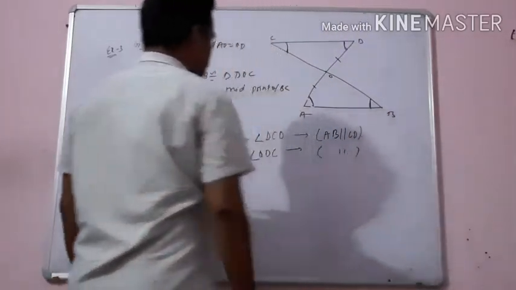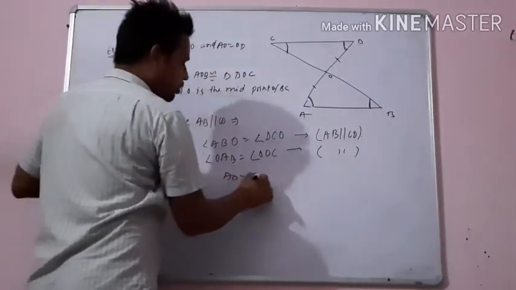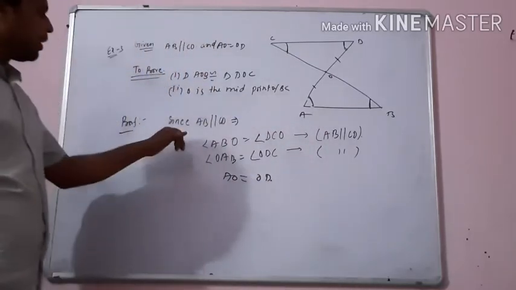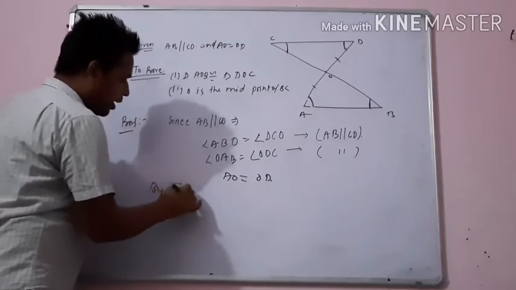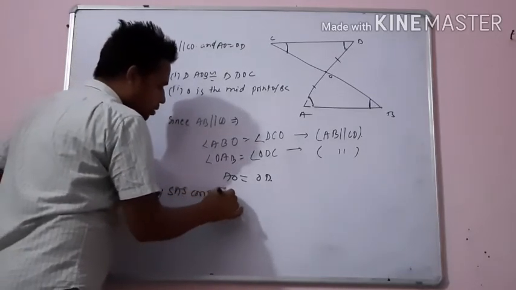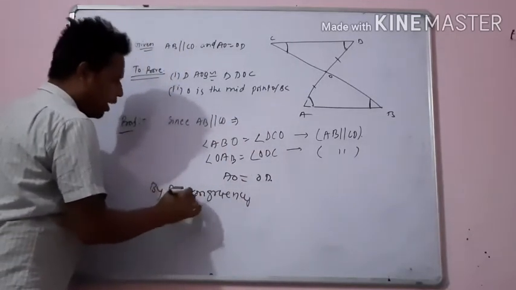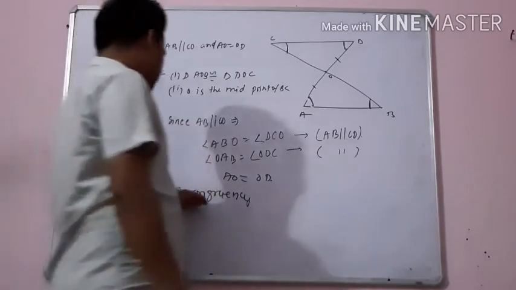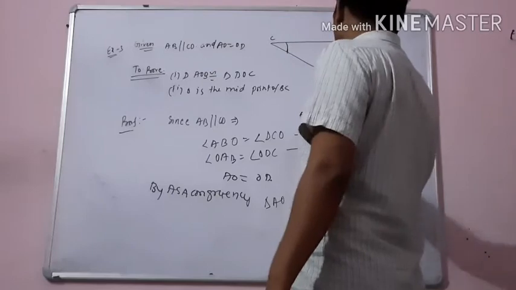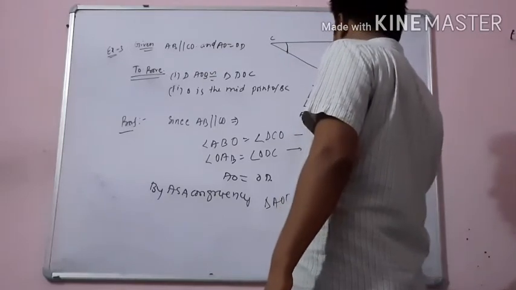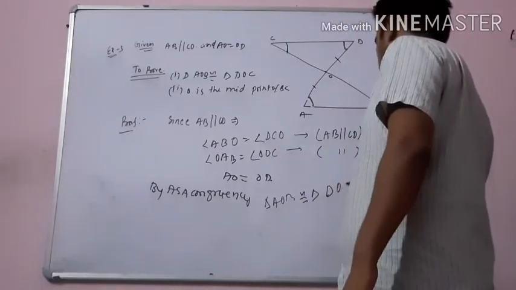Again, same reason. Now what is given? AO equals OD. So angle, side, angle: by ASA congruency, two angles and one side, triangle AOB is congruent to triangle DOC.